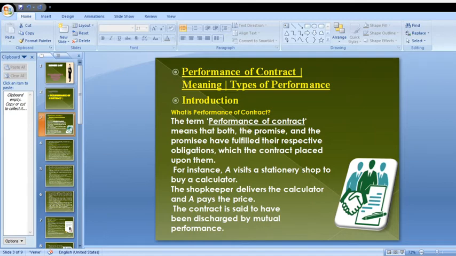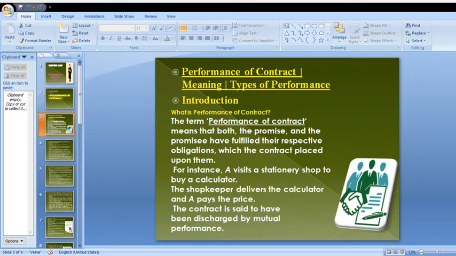Here, there is a contract. In that contract, there are two parties, party A and party B. The person who gives the promise is called the promisor. The person who receives the promise is called the promisee. Here, both parties of the contract want to fulfill their duties. That is called performance of the contract.